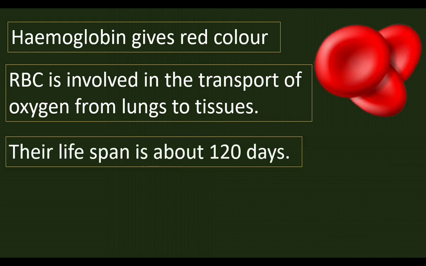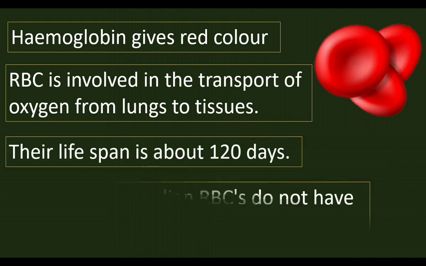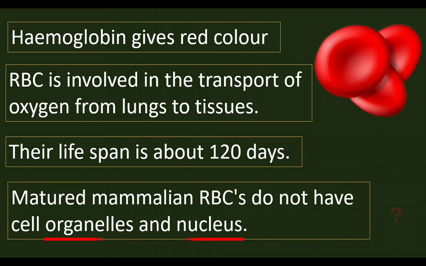RBCs live for 120 days. Matured mammalian RBCs do not have cell organelles and nucleus. Mitochondria, nucleus, endoplasmic reticulum. This type of organelles are absent in mature mammalian RBC. Is this an advantage to human beings and other mammals? Let us see.